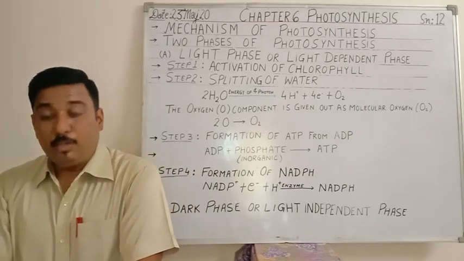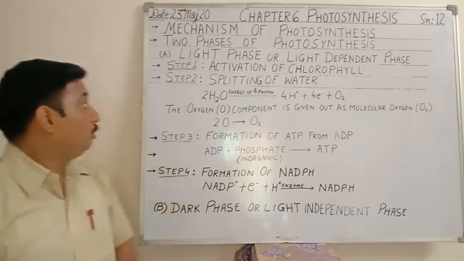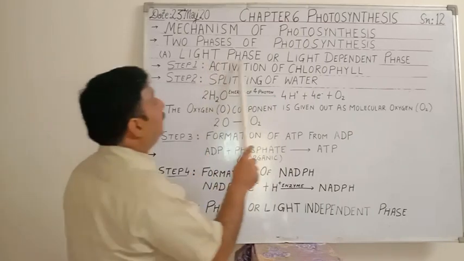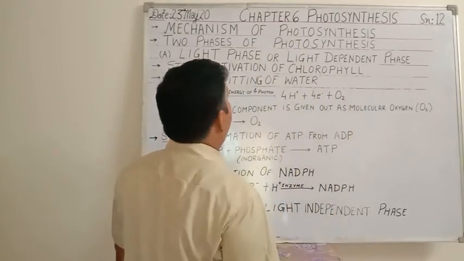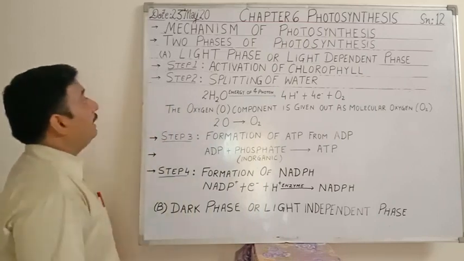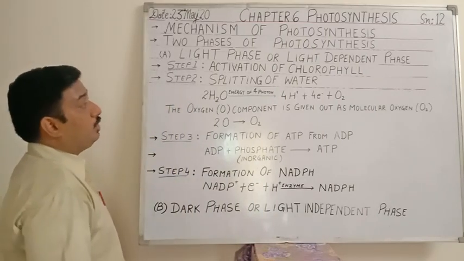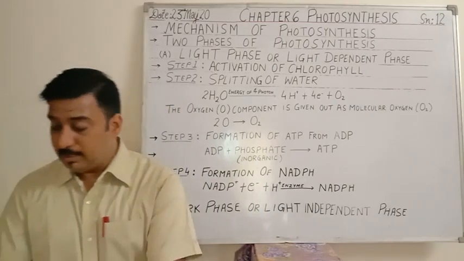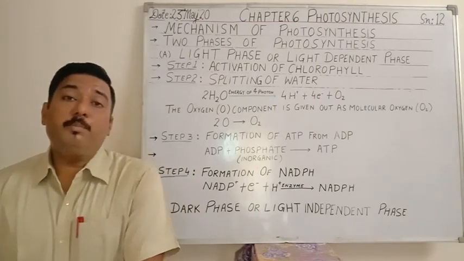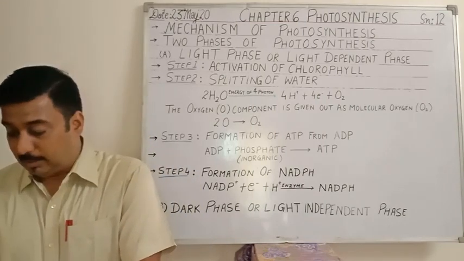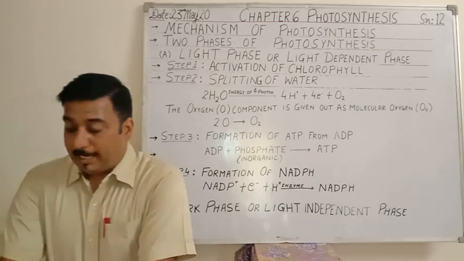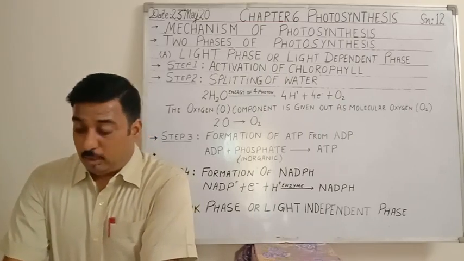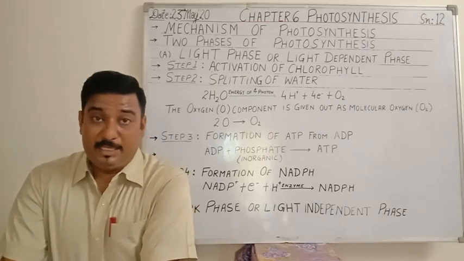The main steps involved in this reaction. Now we will be moving to the various steps that are involved in this light phase, or light dependent phase. Let us see step 1, that is activation of chlorophyll. What happens in this? The chlorophyll molecules get activated on exposure to sunlight, as they receive the light energy from the sun.